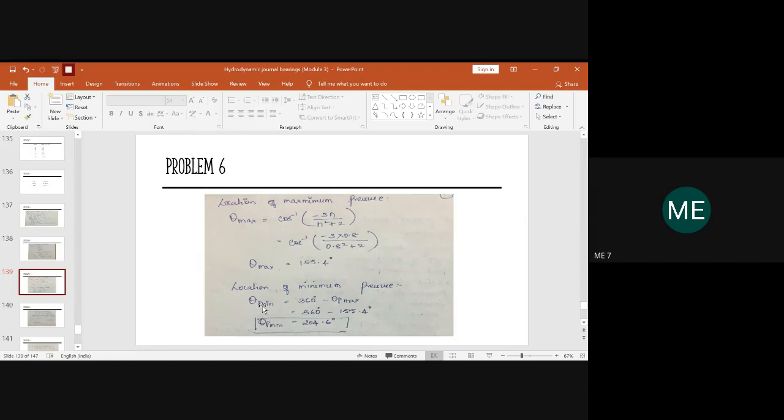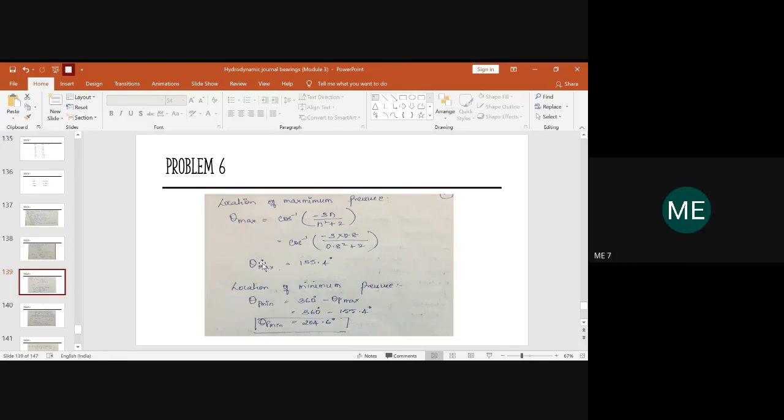Theta minimum means the pressure minimum location, and it will always be 360 degree minus the theta max value. In this problem, we have got the theta max value as 155.4 degree. So kindly substitute the theta p value here and subtract from 360. Then you will get the theta minimum. That is the location where the pressure will be minimum. So kindly calculate how much you get for theta minimum. Everyone kindly solve the problem.